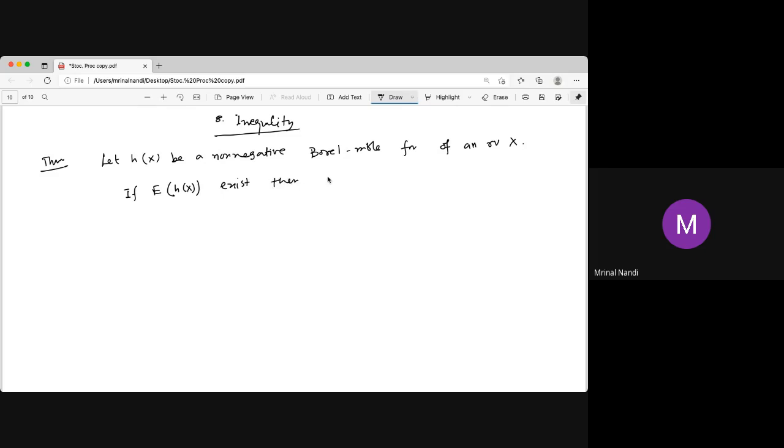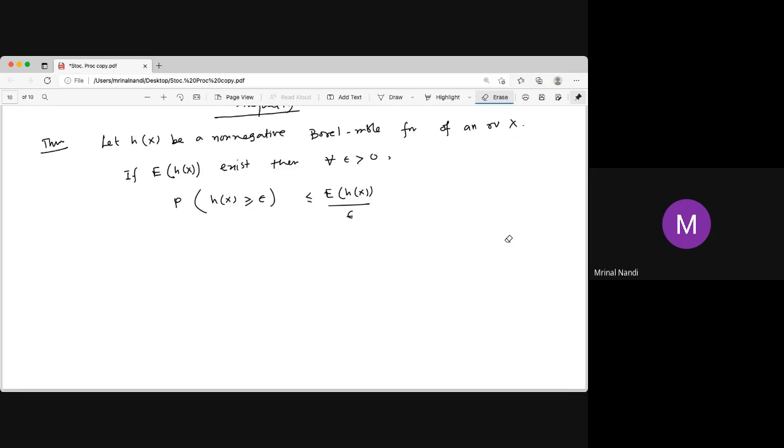Then for all epsilon positive, what happens? The probability of H(x) greater than or equal to epsilon is less than or equal to the moment, that expectation, divided by epsilon. Sometimes it's called Markov or Chebyshev, whatever. This is the basic thing, and some variations are there.